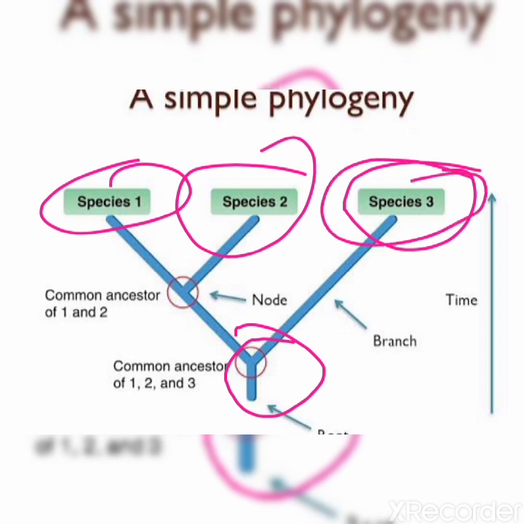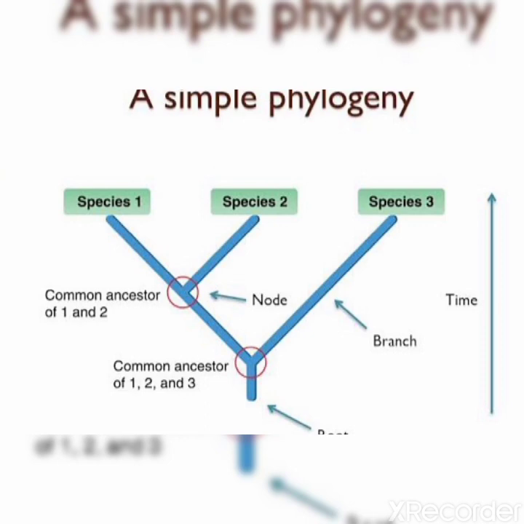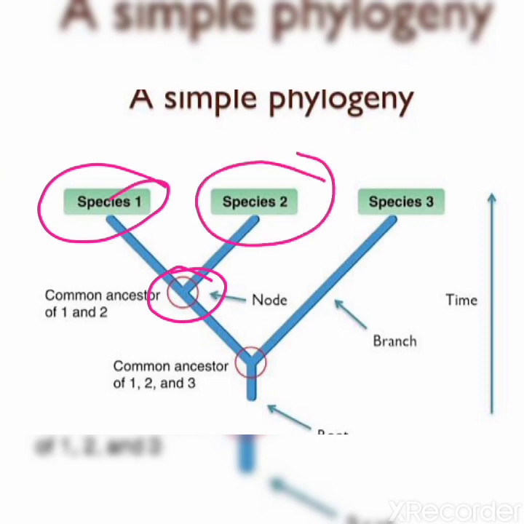Now you can see from here two branches arise. This point is the common origin, or common ancestor, of species 1 and species 2.